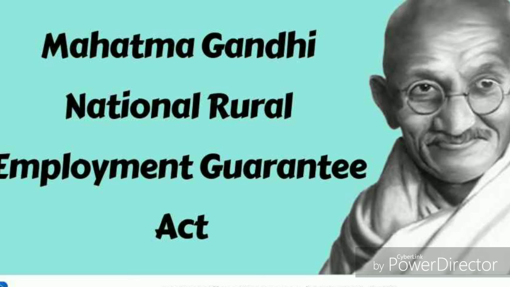MGNREGA, that is Mahatma Gandhi National Rural Employment Guarantee Act. Under this scheme, all those who are willing to work at the minimum wage were offered work for a minimum period of 100 days. That means all those who were willing to actually work were getting employed for a minimum period of 100 days according to this act, the Mahatma Gandhi National Rural Employment Guarantee Act.